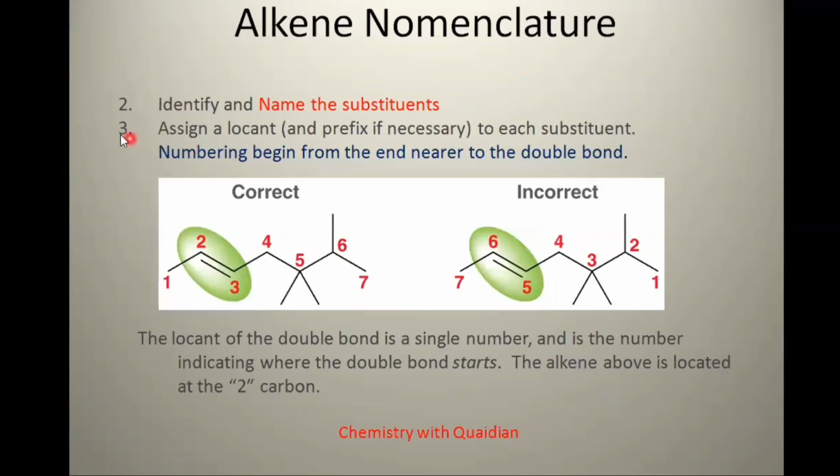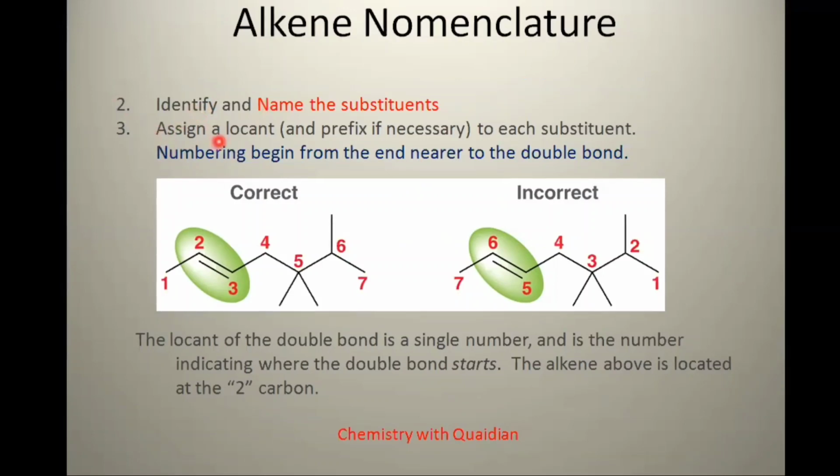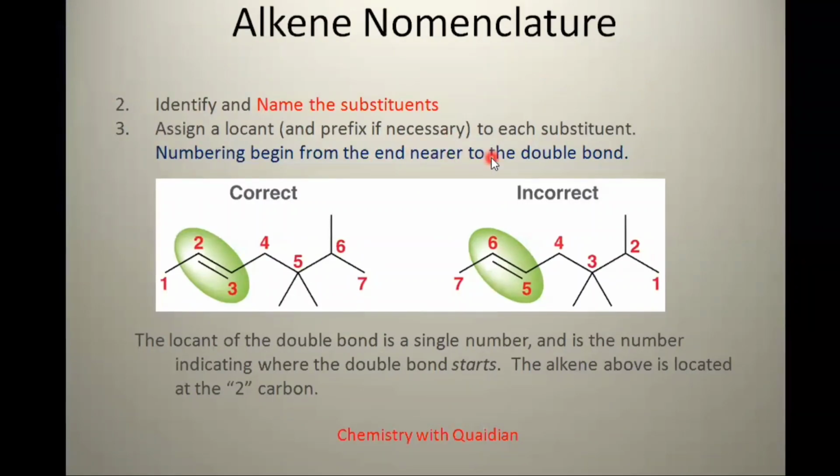So move towards the second and third postulates. Identify and name the substituents. Our second important task is that we should identify the substituent first, and after that we assign a name to the substituents. The third point is to assign a locant to each substituent. Numbering begins from the end nearer to the double bond. We should assign a locant to the double bond which is closer.